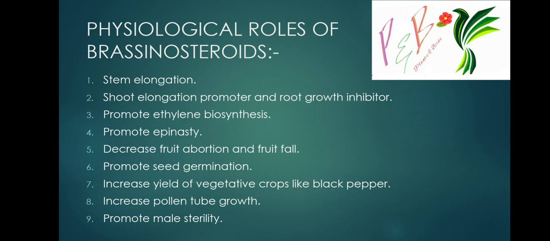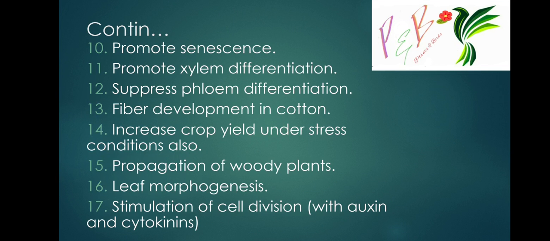Promote male sterility, another important function of brassinosteroid, so that it can be used in breeding operations.